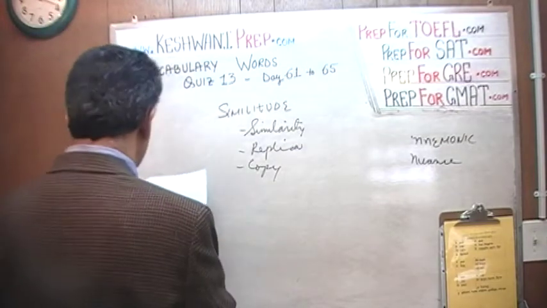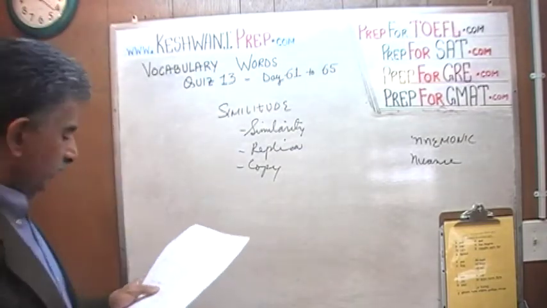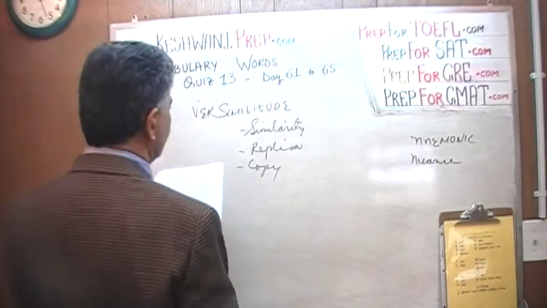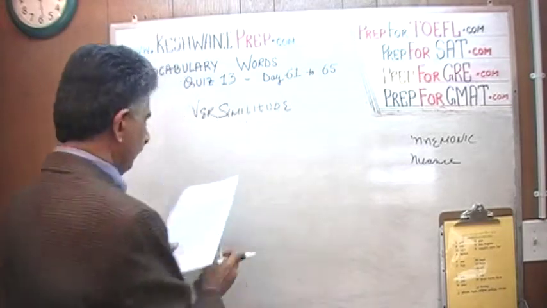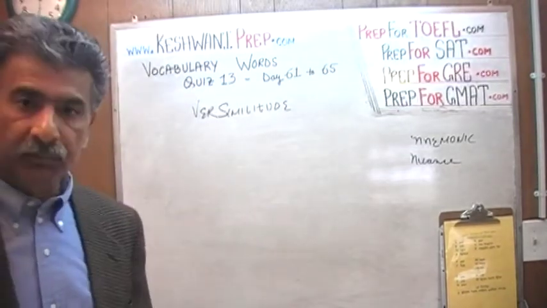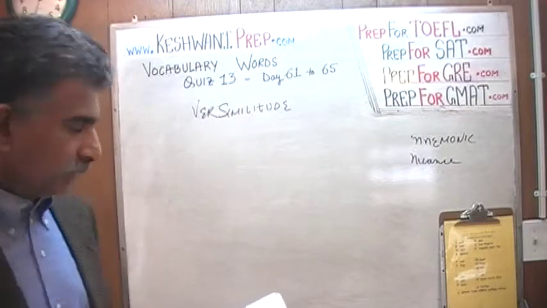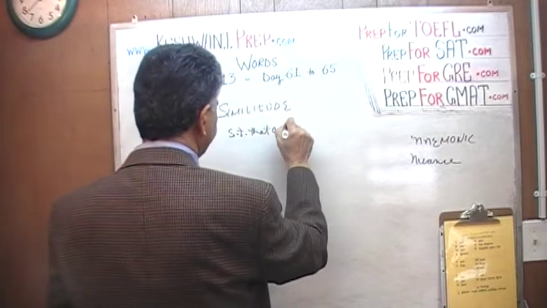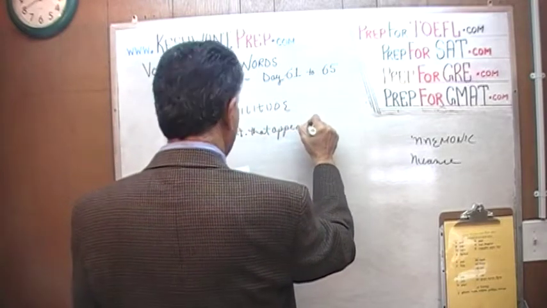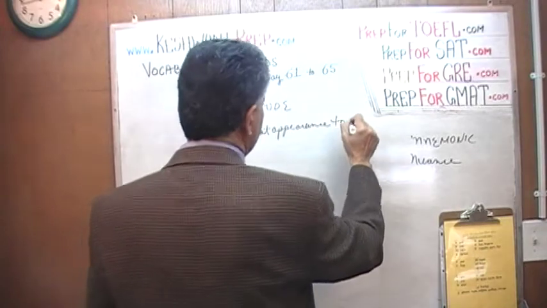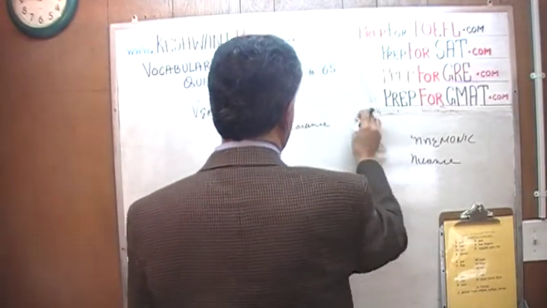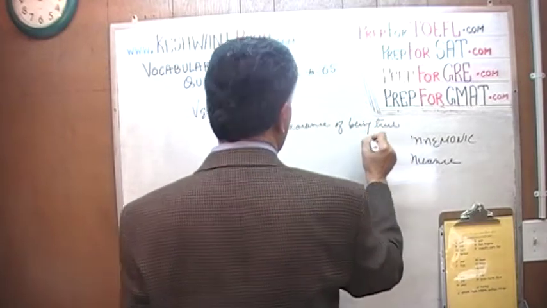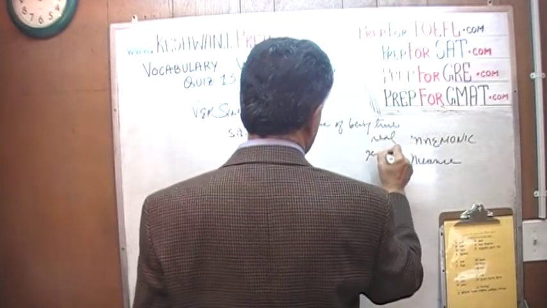The next word that we learned was also related to simile, and that word was verisimilitude. What does that mean? Verisimilitude means something that has the appearance of being true or real or genuine.